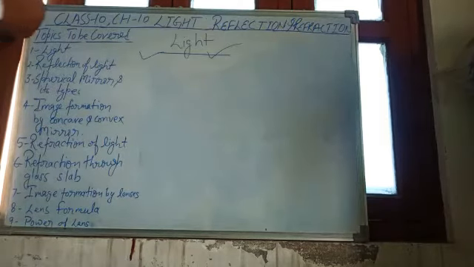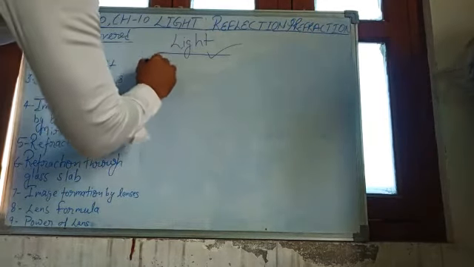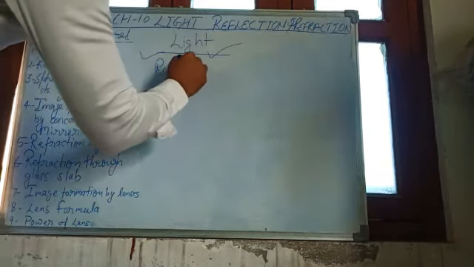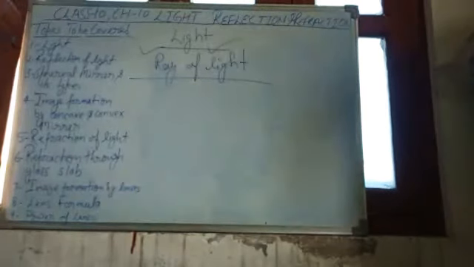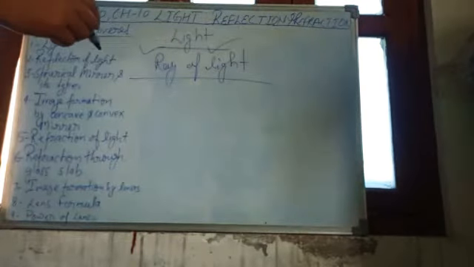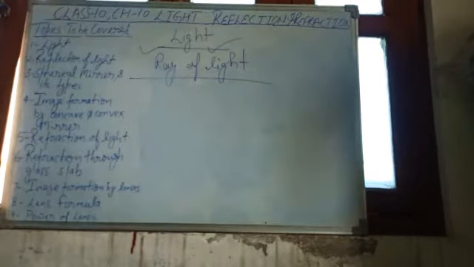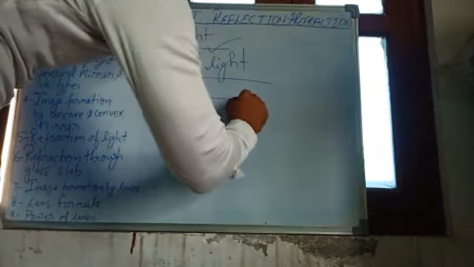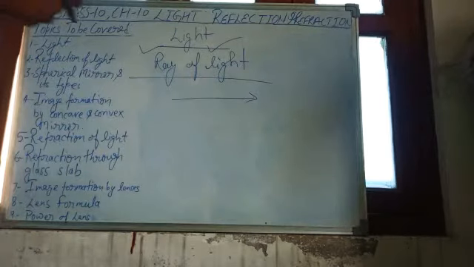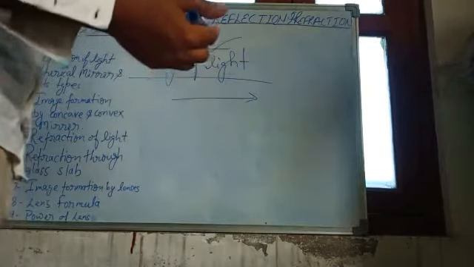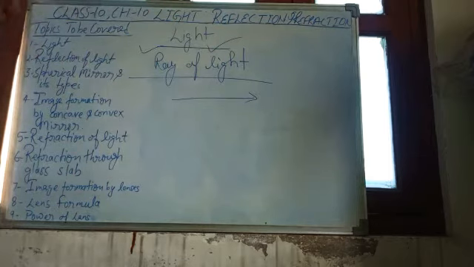One more thing I want to discuss here: ray of light. This we will use in this chapter many times. So what is that? To show the direction of light, we use a ray like this. This shows a ray of light falling on a surface, or a ray of light emerging from there.